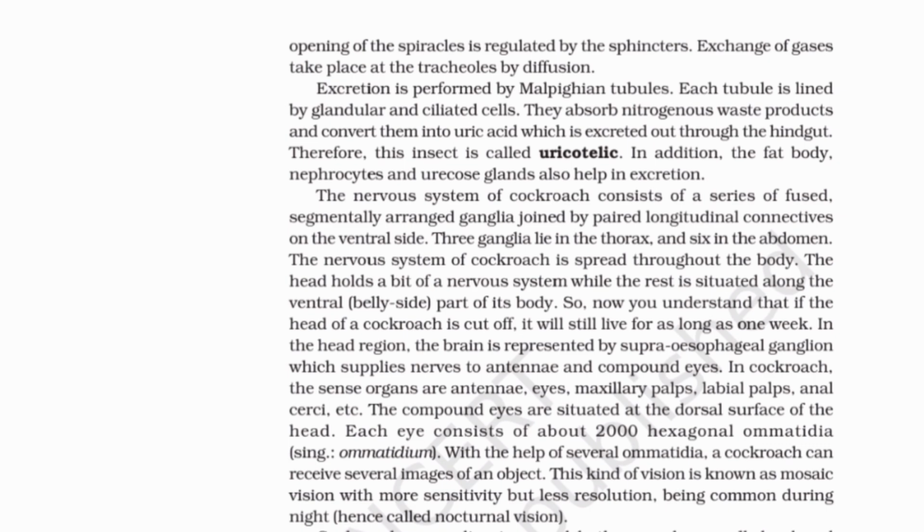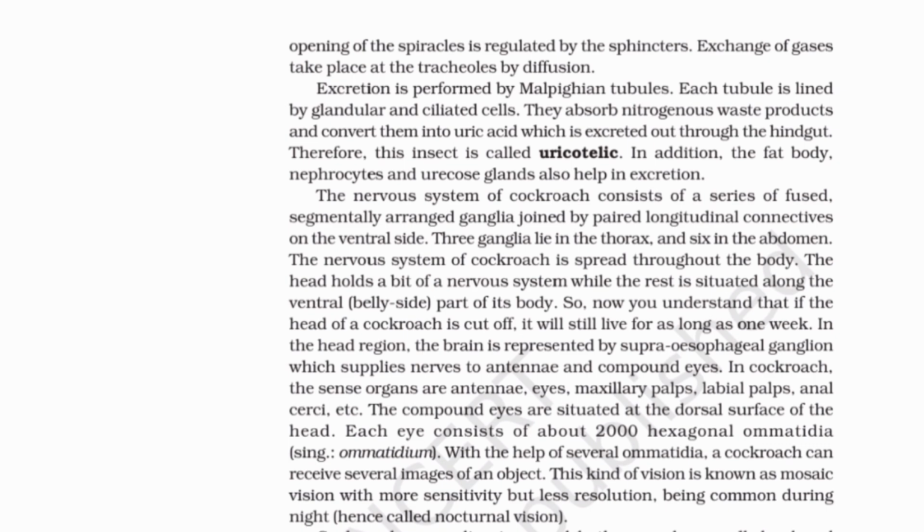The nervous system of cockroach consists of a series of fused, segmentally arranged ganglia joined by paired longitudinal connectives. On the ventral side, 3 ganglia lie in the thorax, and 6 in the abdomen. The nervous system of cockroach is spread throughout the body. The head holds a bit of the nervous system while the rest is situated along the ventral belly side part of its body. So, now you understand that if the head of a cockroach is cut off, it will still live for as long as 1 week.